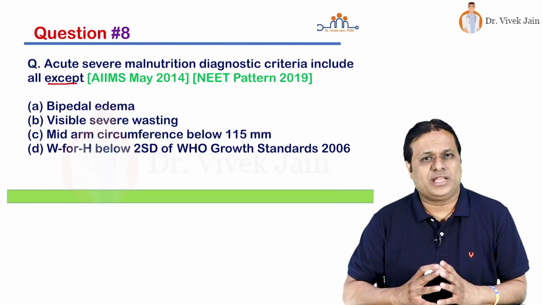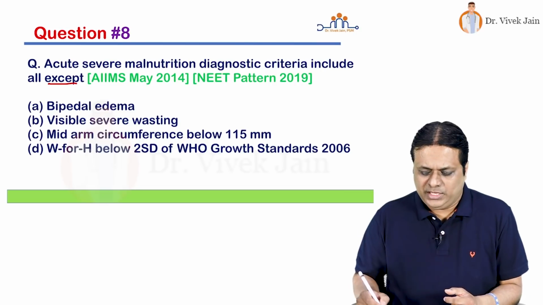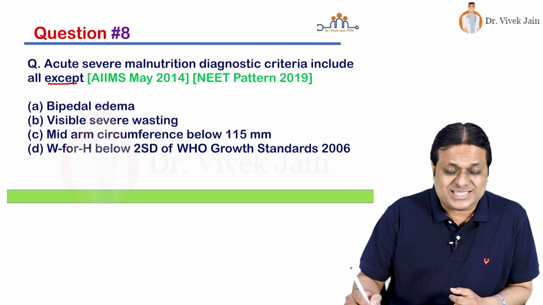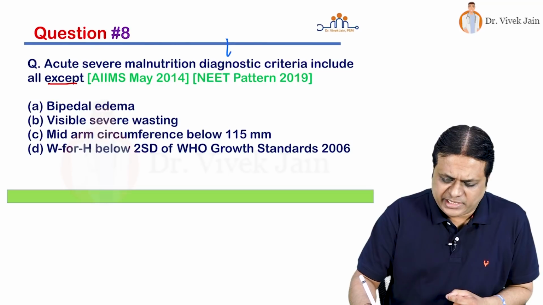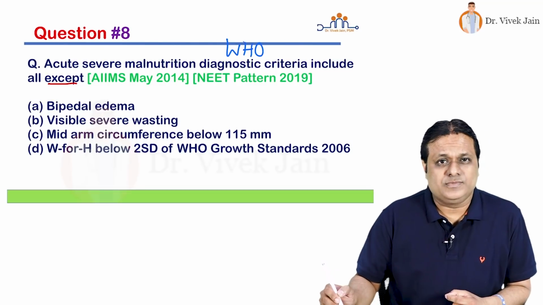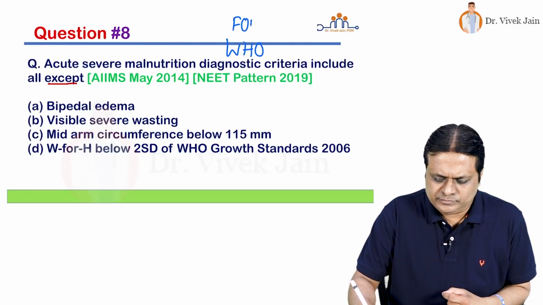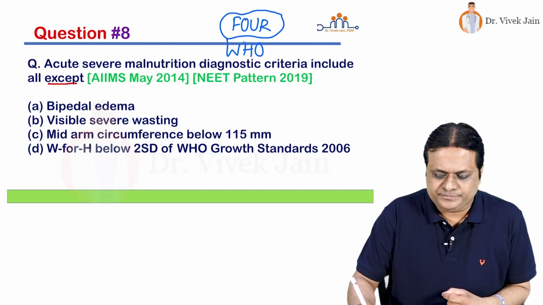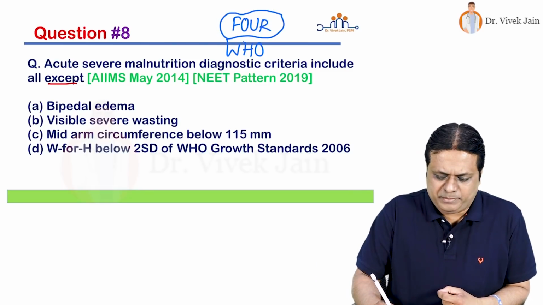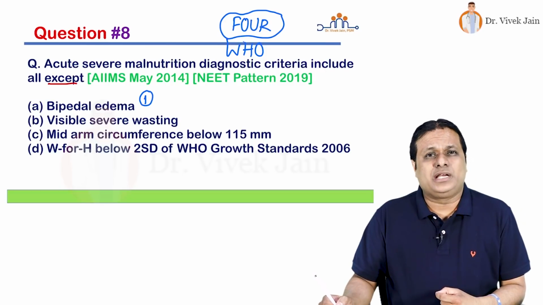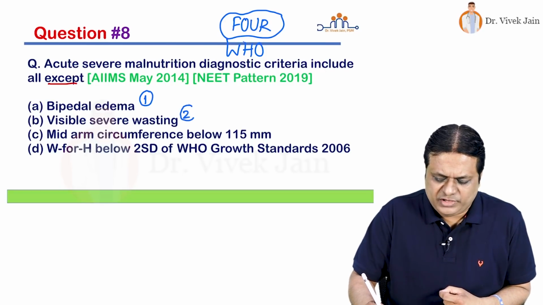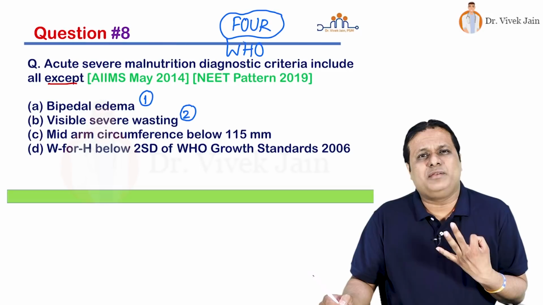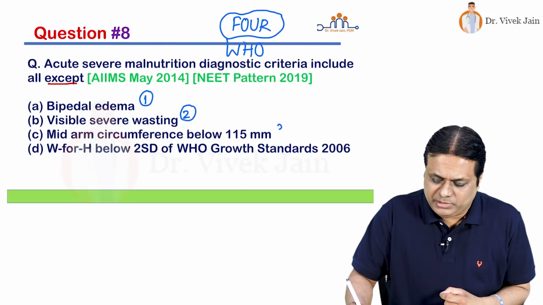So friends, what is the answer? Take your time, read choices carefully. So when we look at acute severe malnutrition diagnostic criteria given by WHO, these are actually 4 such criteria. Number 1 is bipedal edema. Number 2 is visible severe wasting. Number 3, when mid-arm circumference is below 115 millimeter.